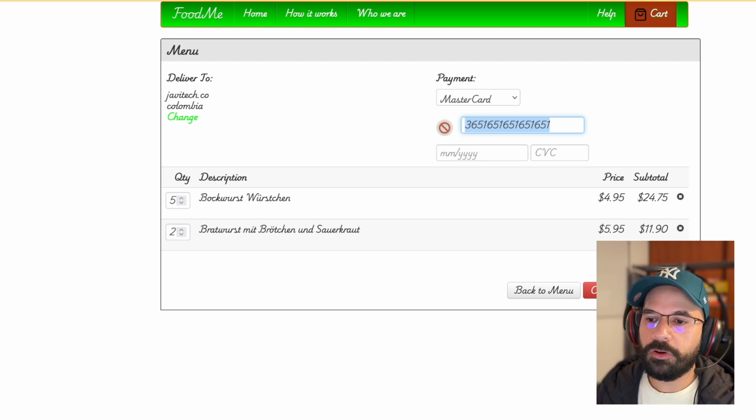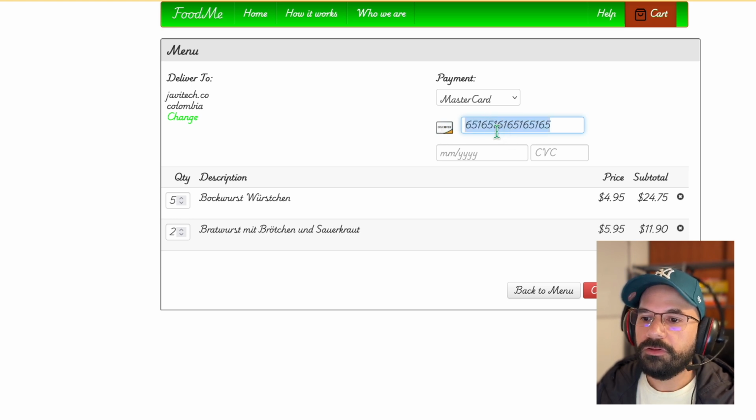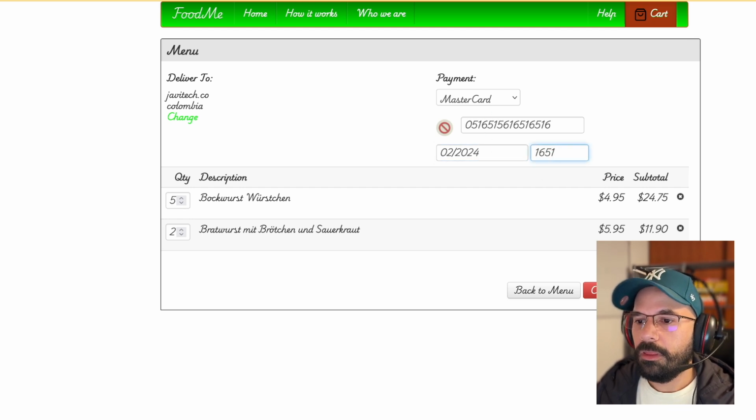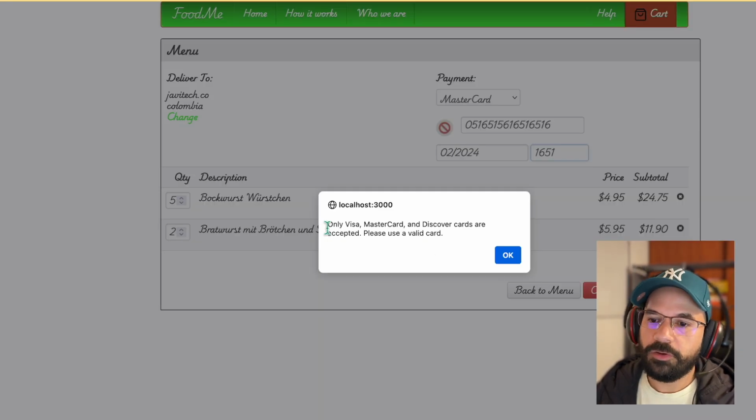Any other combination is invalid. If I use any invalid number, when I try to finish the order, it won't let me. It says only Visa, MasterCard, and Discover cards are accepted. Please use a valid card.